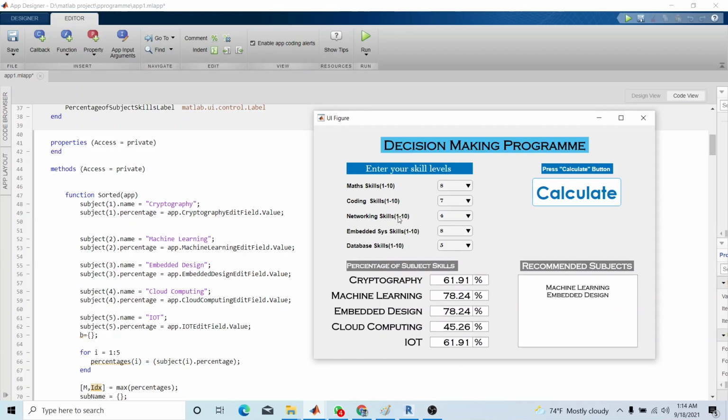So likewise we created a standalone application also. That's all for our deployment.